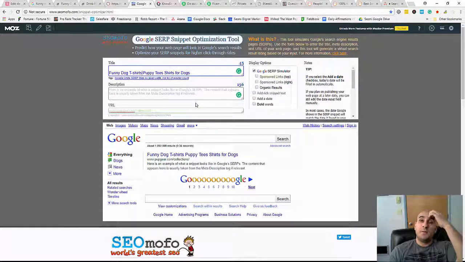So one of the biggest things here with the page title is you want to make it so that it's actually going to be converting, right? When people look at this page title, is it going to be enticing enough for them to click on it? But then you also want to make sure that you have keywords in here. So let's say, just for example, funny dog t-shirts, okay? Or maybe we can put the best funny dog t-shirts, puppy tees, and shirts for dogs, okay?